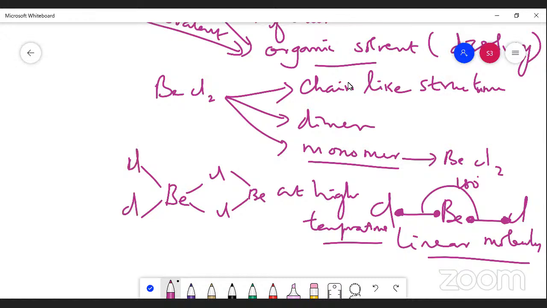This is the point we should understand, the dimer form. You can write it as these structures, and this is how we can draw it.